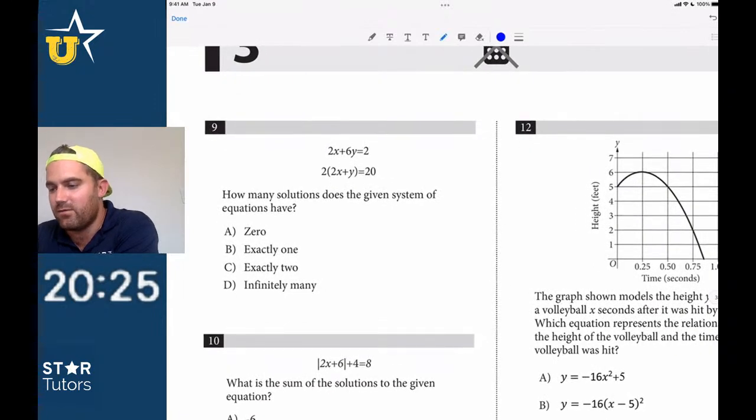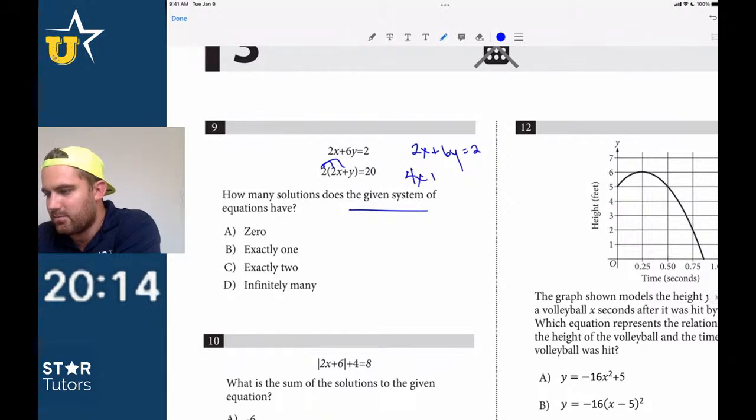Okay, here we have how many solutions does the given system of equations have? Well, let's see. We get 2x plus 6y is equal to 2. And then on the bottom, we get, let's see, 4x plus 2y is equal to 20. Let's make sure I did that right.